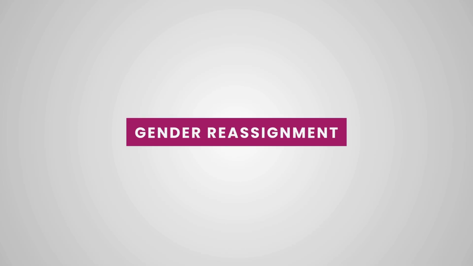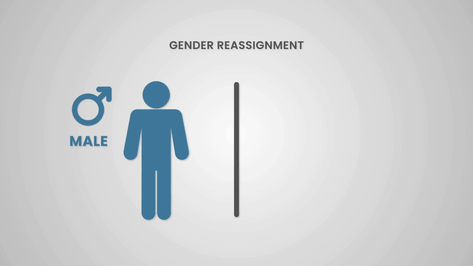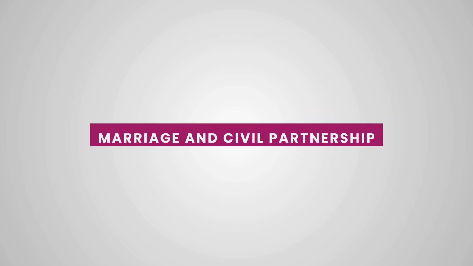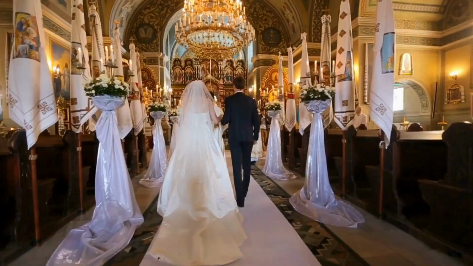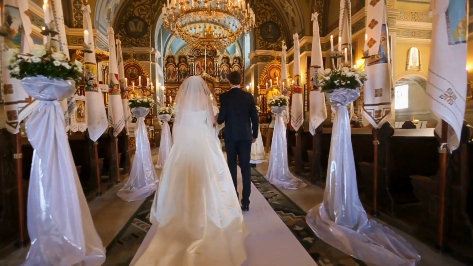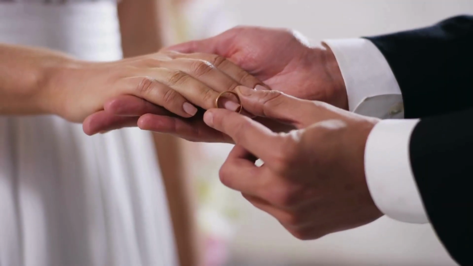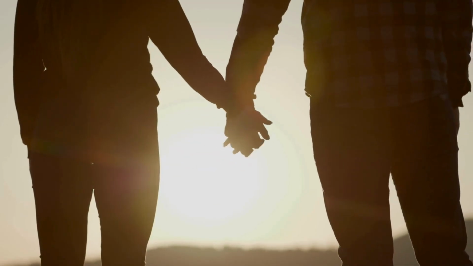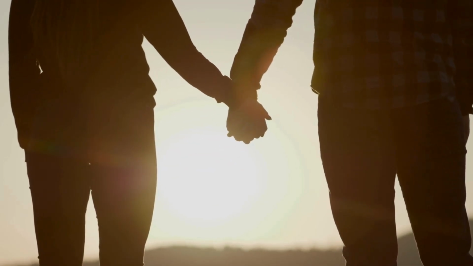Gender reassignment. A person has the protected characteristic of gender reassignment if the person is proposing to undergo, is undergoing or has undergone a process or part of a process to reassign the person's sex by changing physiological or other attributes of sex. Marriage and civil partnership. The protected characteristic of marriage and civil partnership entails a married person or a civil partner or persons who are married or are civil partners.